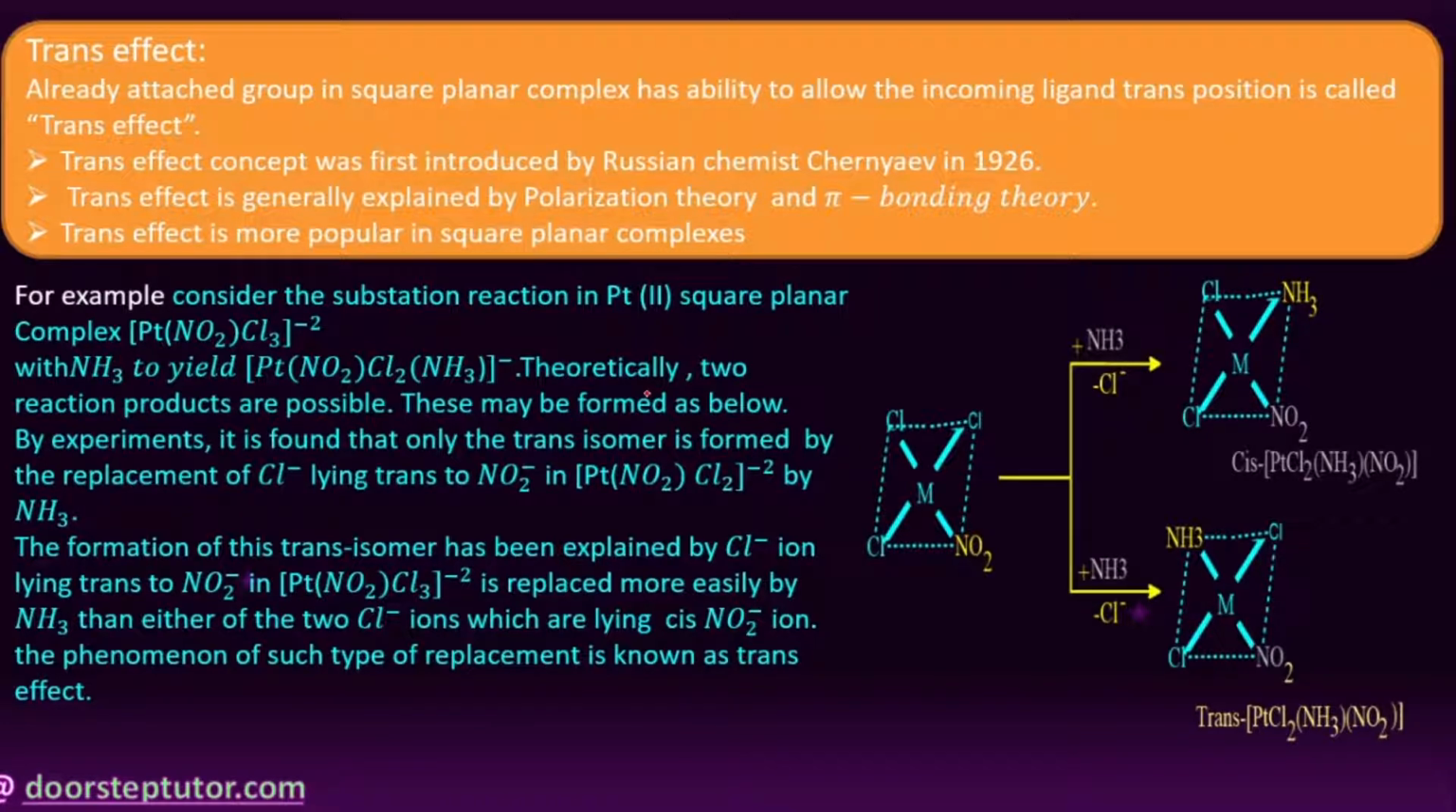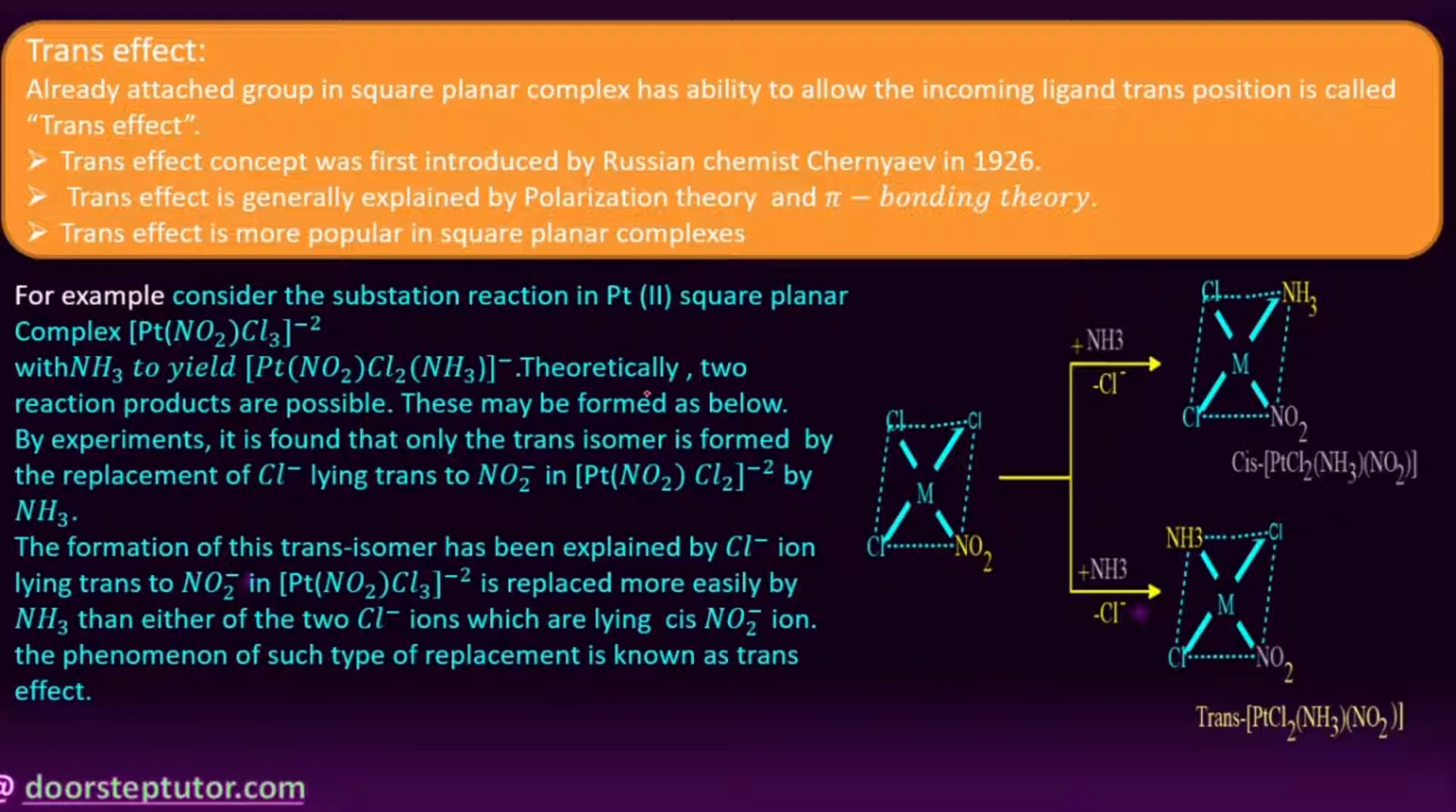Right, here you can see we have an example. This is PtCl3NO2 to the power of minus 2. This is the platinum complex. Here we are reacting this platinum complex with the ammonia ligand. What kind of reaction takes place? Generally it is a substitution reaction, where one ligand is substituted by another ligand. Theoretically two possibilities are there.